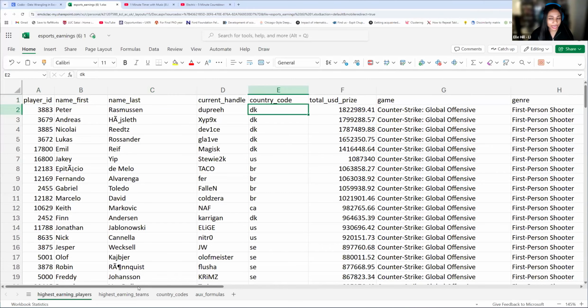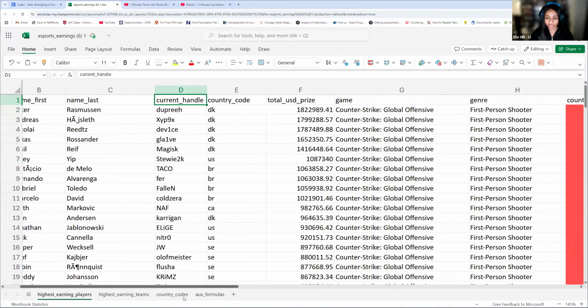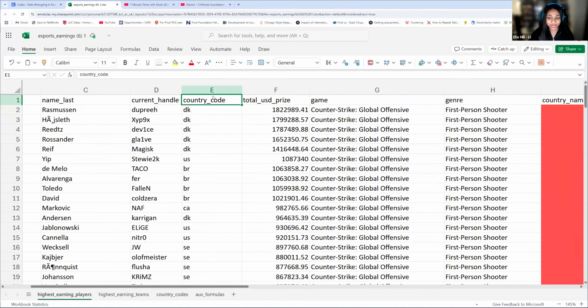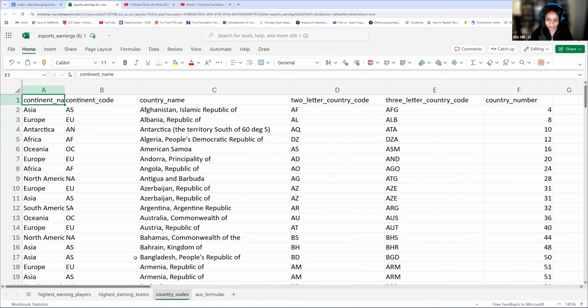Handles are unique, but I don't think we saw any handles in our country code. Country code is looking the most promising, because country code here is most likely a code to either the full country name or information about the country. And also this sheet is called country codes. So we're going to go with country codes and see if country code exists in this sheet.